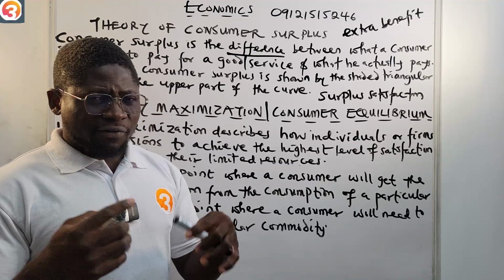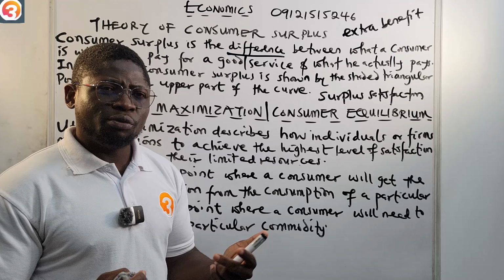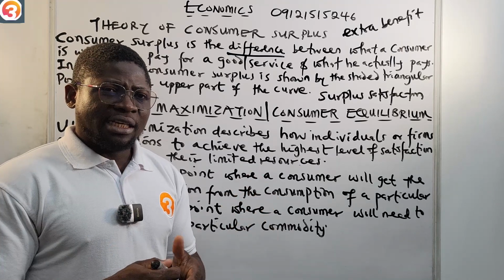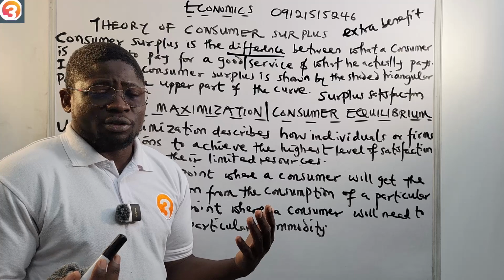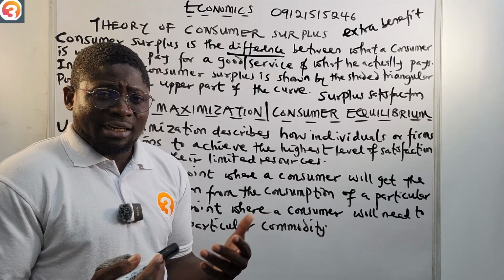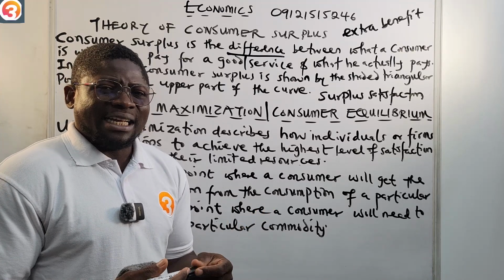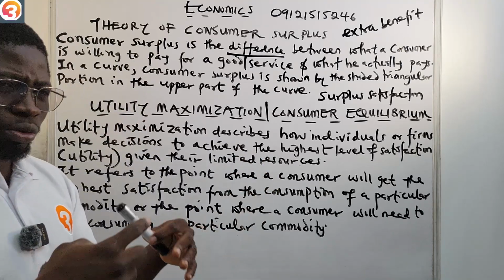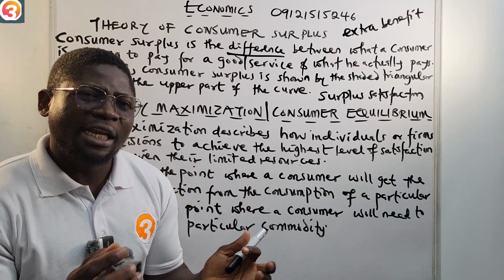So now let's say, for example, we have a table, and you want to buy sandals. There's a fixed amount that you are willing to pay, and then there's actually the market price. So let us use it to draw up a graph to explain consumer surplus.